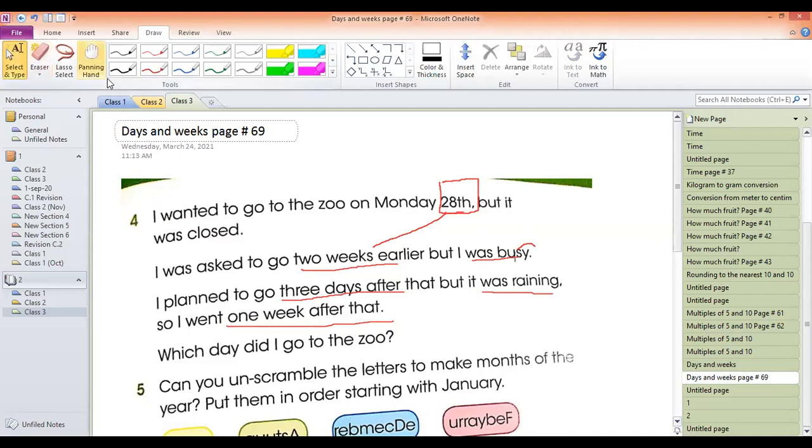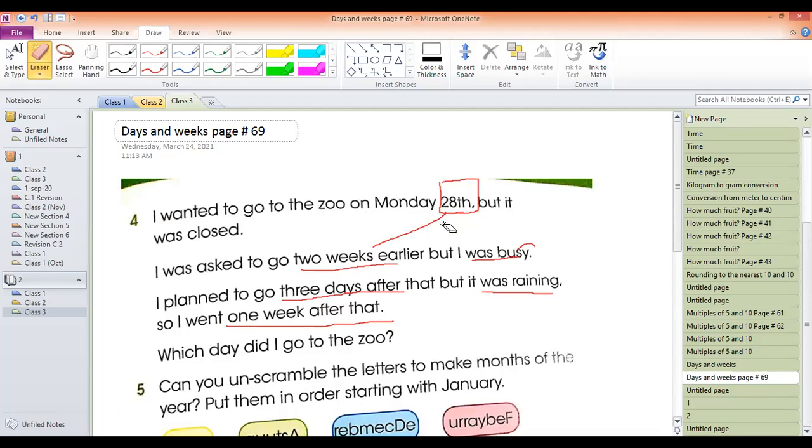So sir tells here that he'll go 2 weeks earlier, but he didn't go, means the date didn't change. He will go 3 days after, but it was raining. He didn't go. So he went 1 week. Listen, Ahmad Jibrail, I'm getting your point, but you are not getting it. He didn't go, but the benchmark is the 28th date.